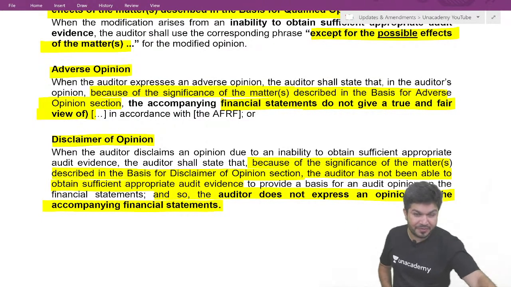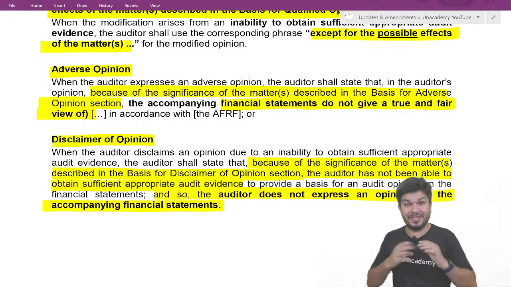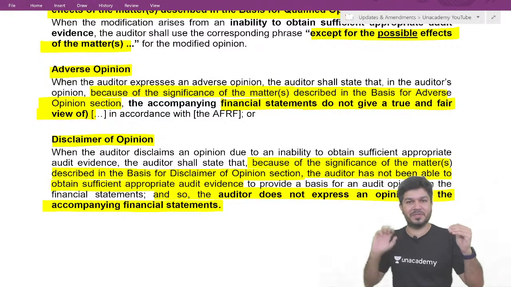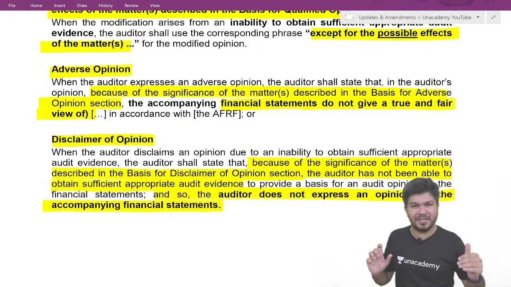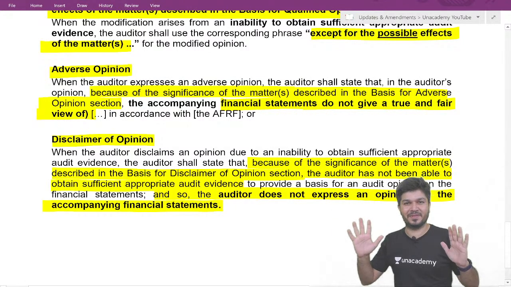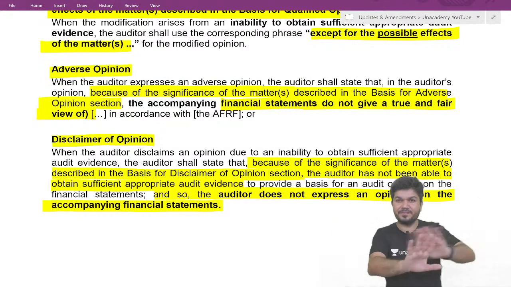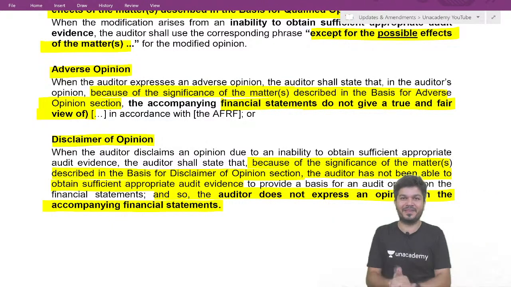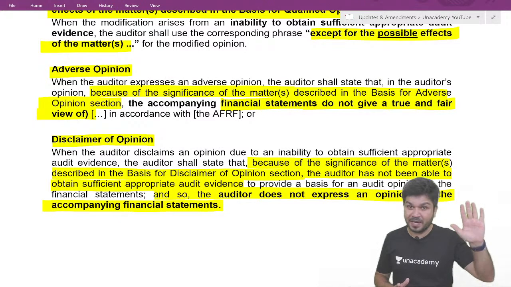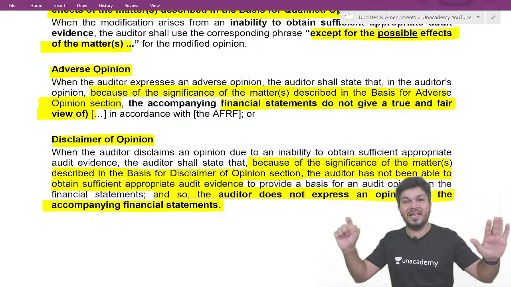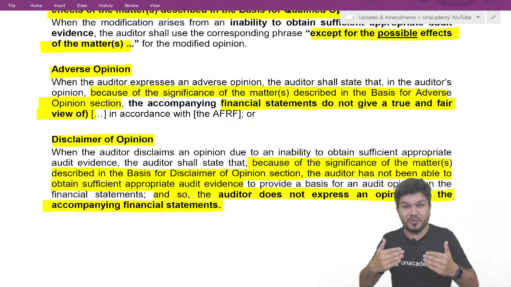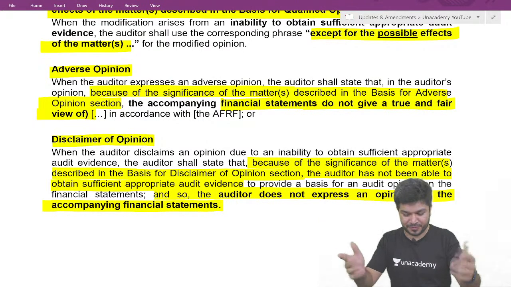Okay, qualified is given when we checked and there are misstatements, material but not pervasive, or you are unable to obtain evidence and the possible effect is material but not pervasive. The wordings will be: except this, it shows a true and fair view. Adverse is given when we checked, there are misstatements, and the effect is material and pervasive. And we will say the financial statements do not show a true and fair view.